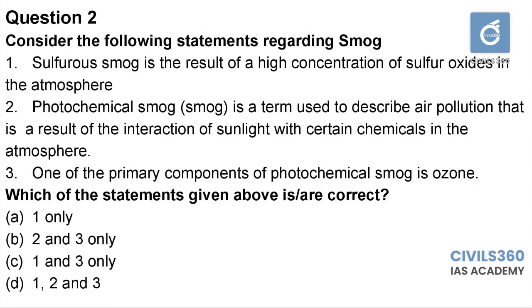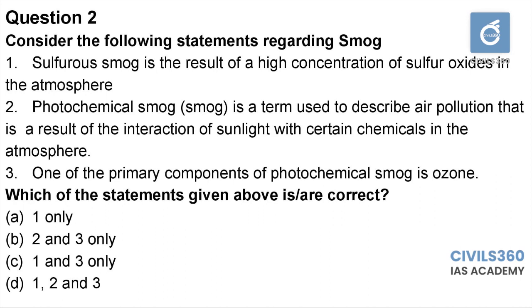Question number 2. Consider the following statements regarding smog. Statement 1. Sulfurous smog is the result of a high concentration of sulfur oxides in the atmosphere. Statement 2. Photochemical smog is a term used to describe air pollution that is the result of interaction of sunlight with certain chemicals in the atmosphere. Statement 3. One of the primary components of photochemical smog is ozone. Smogs are of two types. Photochemical smog, also called Los Angeles smog, and sulfurous smog, also called London smog.